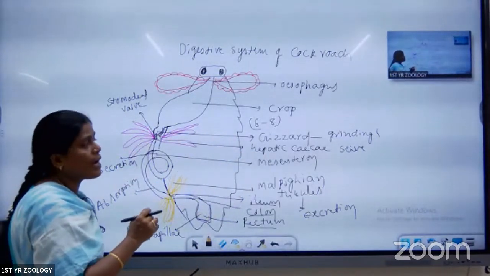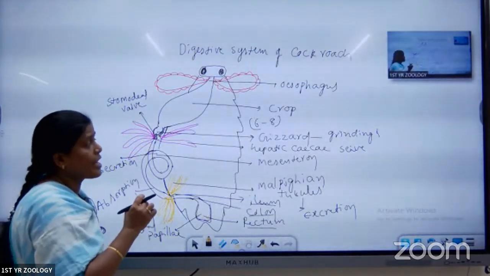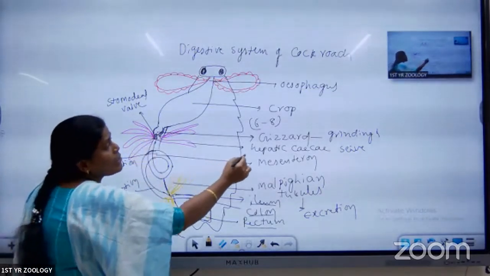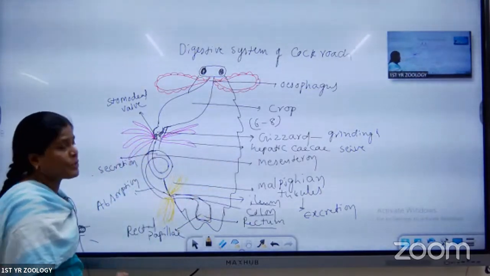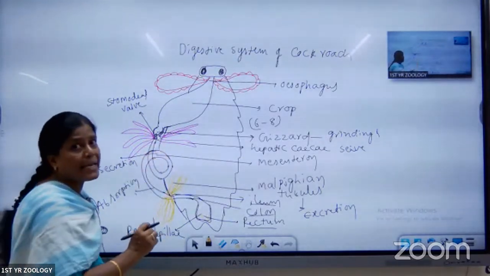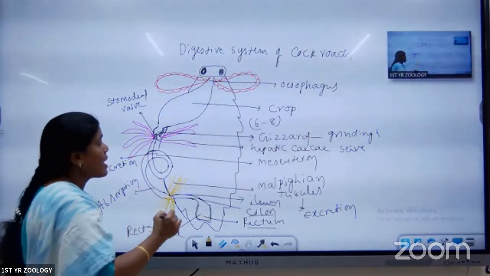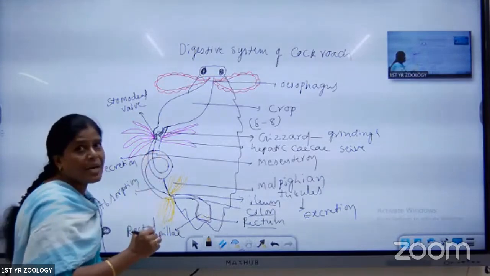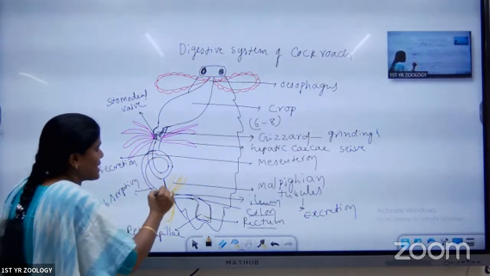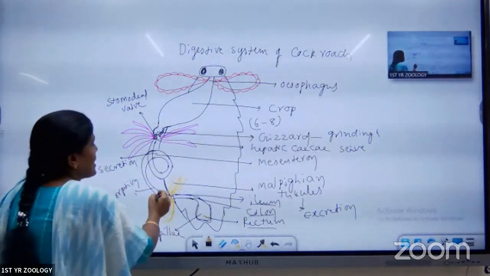They are helpful for digestion as well as secretion and absorption. They secrete some types of enzymes, and they are also helpful for absorption. Next is the mesenteron. In the mesenteron, the anterior part acts as secretion and the posterior part acts as absorption. In the anterior part, a number of enzymes are secreted. Next, digestion occurs inside the mesenteron. The digested food is absorbed by the posterior part.